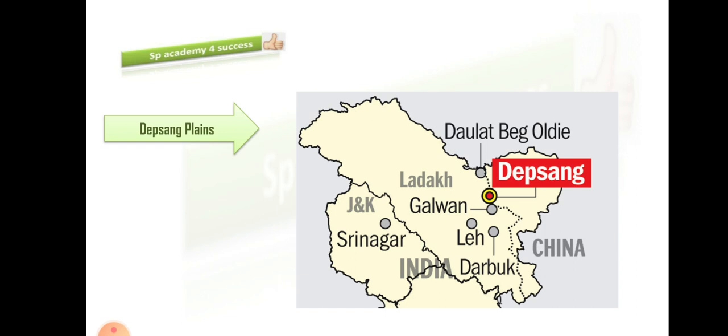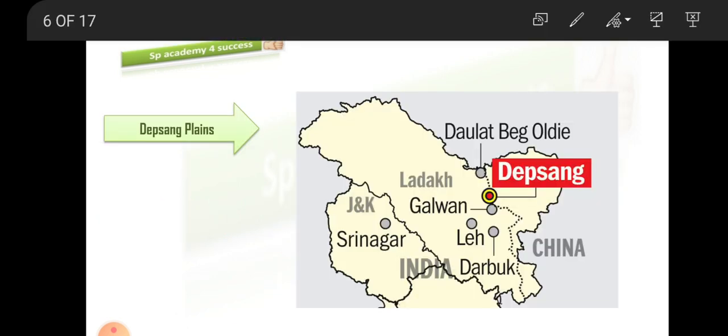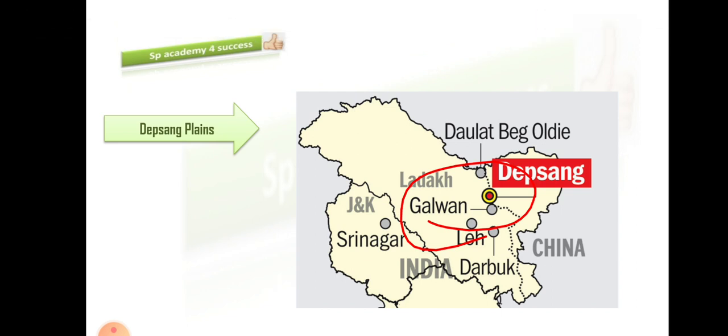Okay, and this Depsang Plain is actually present near the Galwan. You can see here it is present near the Galwan. Okay, so this place is also claimed by China. This is also a disputed site between India and China, right? So this is all about this MCQ and this explanation.